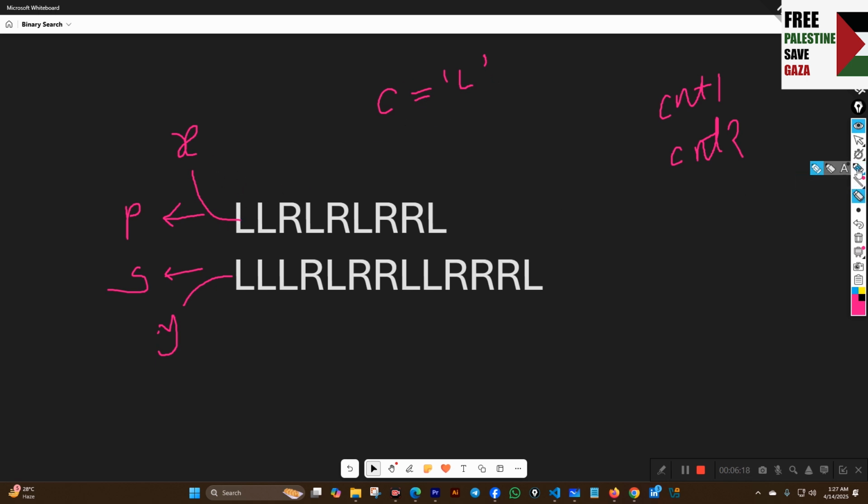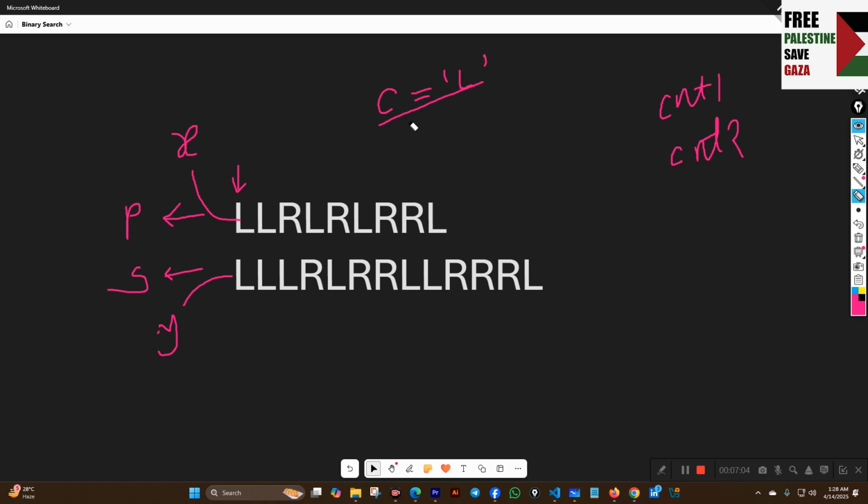So we will run a while loop until the index of p is not the same as c. If we run a while loop from the first, we see that the first index of p is L, so it is the same as c.